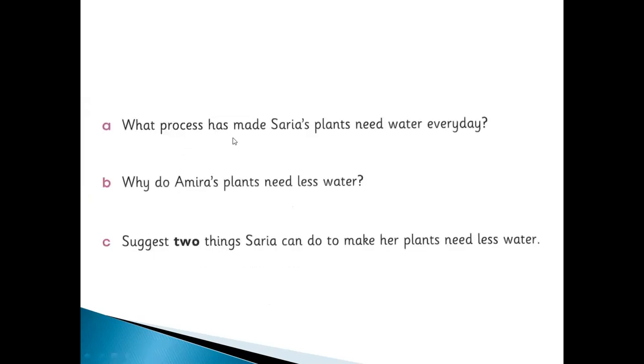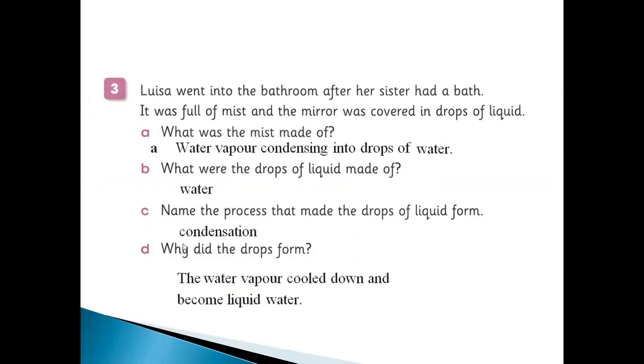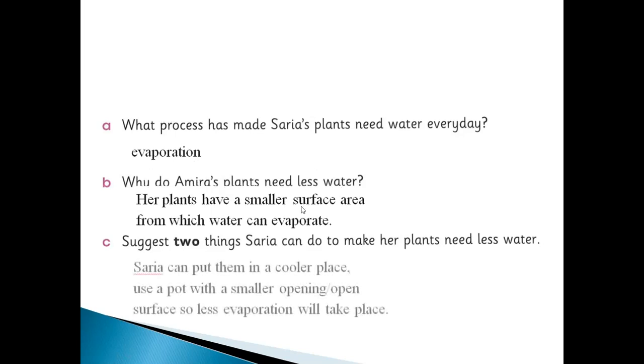What process has made Saira's plants need water every day? This answer comes from question number two. You know, one of the plants needs more water and one plant doesn't need as much. So what process has made Saira's plants need water every day? Evaporation. Because of evaporation. Why do Amira's plants need less water? What is the reason why her plant needs less water?